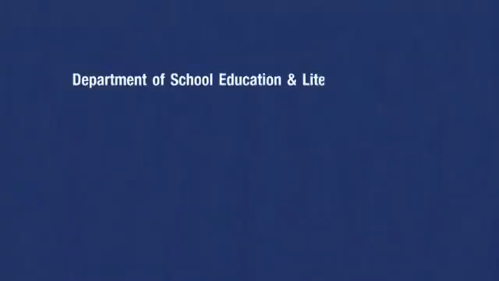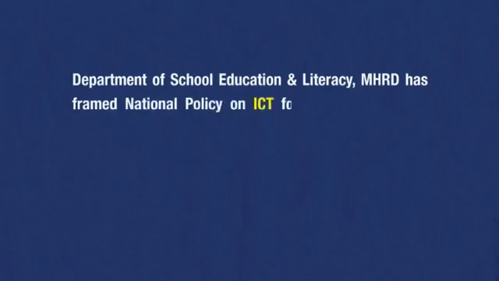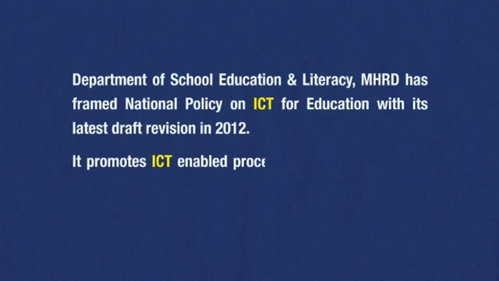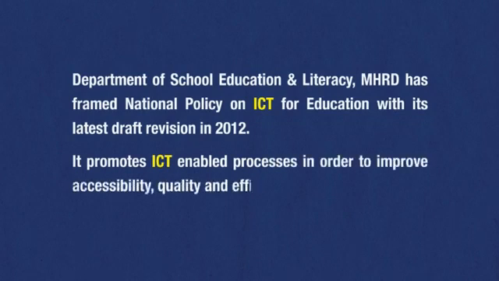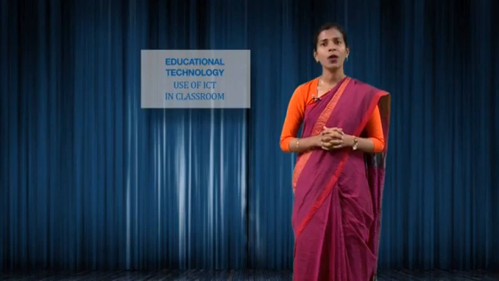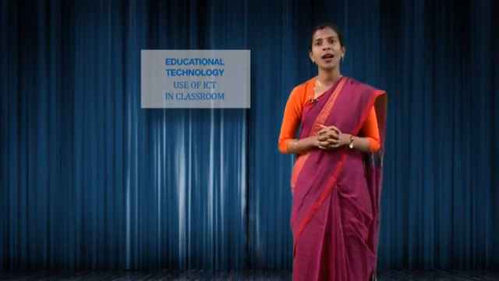The Department of School Education and Literacy (MHRD) has framed the National Policy on ICT for Education with its latest draft revision in 2012. It promotes ICT-enabled processes in order to improve accessibility, quality, and efficiency of the school system. Now we will see what are the basic benefits of using ICT.